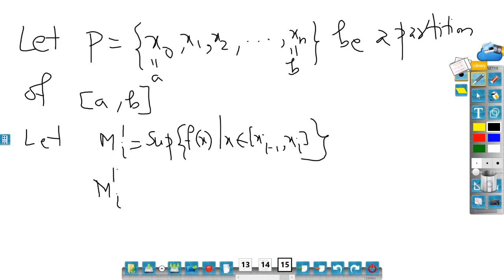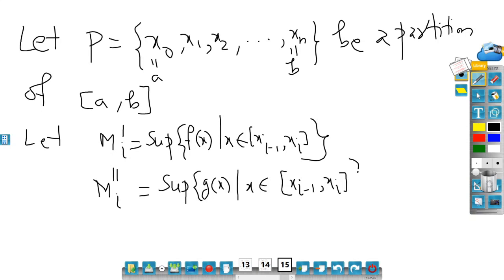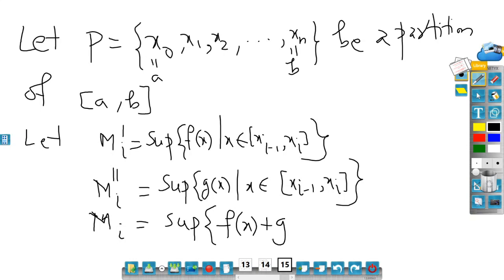Capital Mi'' is equal to the supremum of g(x) such that x belongs to [xi-1, xi], and capital Mi is equal to the supremum of f(x) plus g(x) such that x belongs to [xi-1, xi].